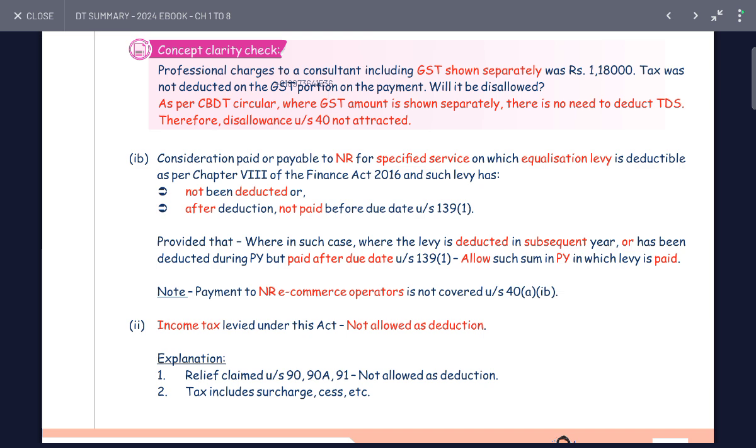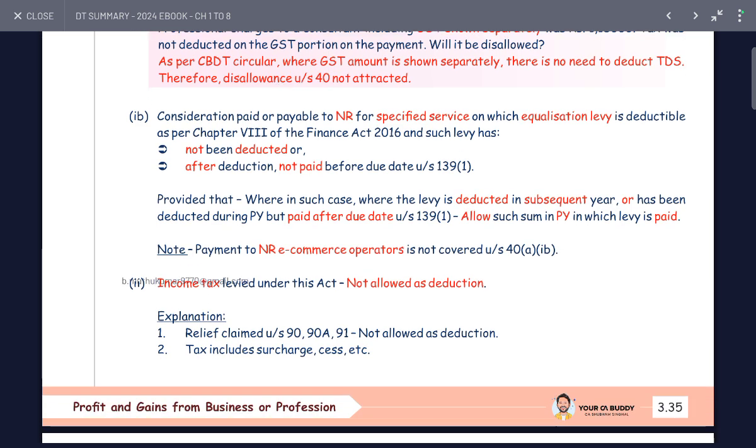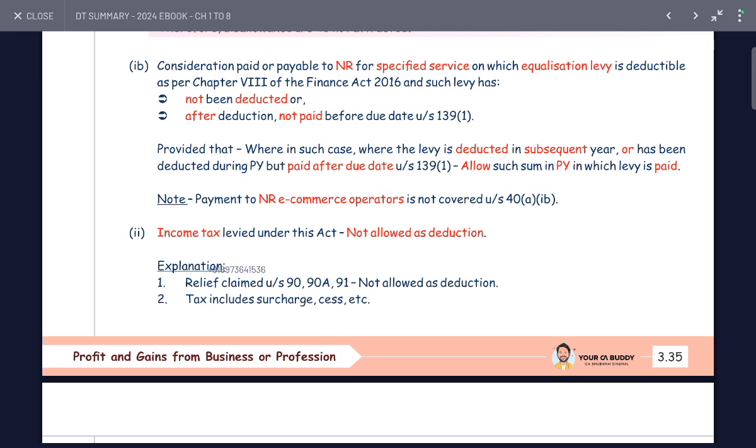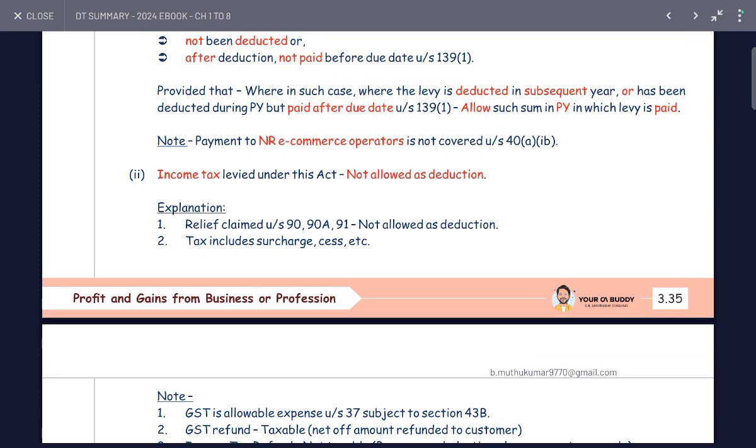Such levy is not deducted, or after deduction is not paid before the due date, the disallowance applies. In cases where the levy is deducted in a subsequent year, or deducted in the previous year but paid after the due date, such sum is allowed in the year the levy is paid. Payments to non-residents and e-commerce operators are covered under this. Income tax is not an allowed deduction, and relief under 90, 90A and 91 is not allowed as a deduction.